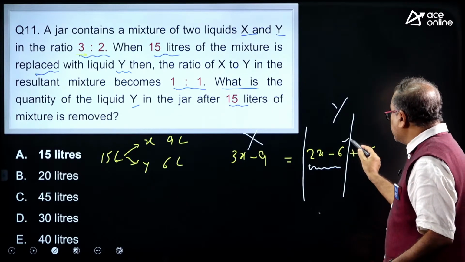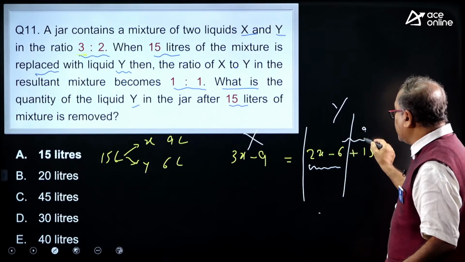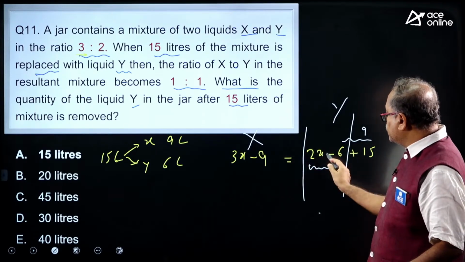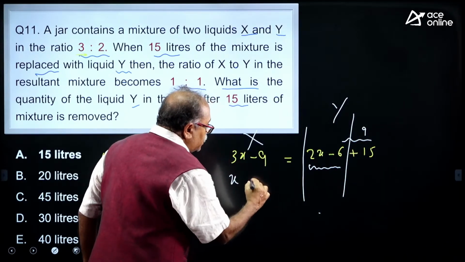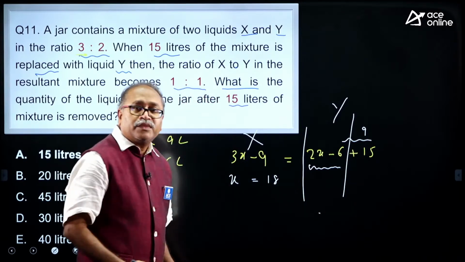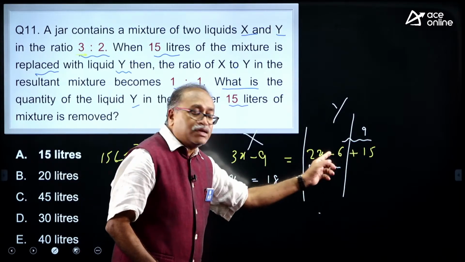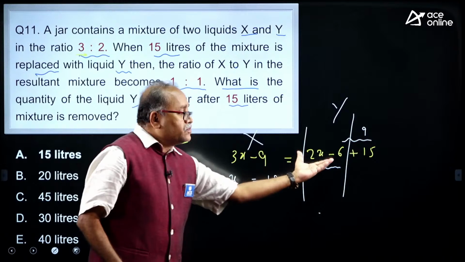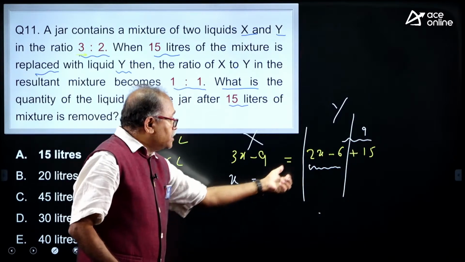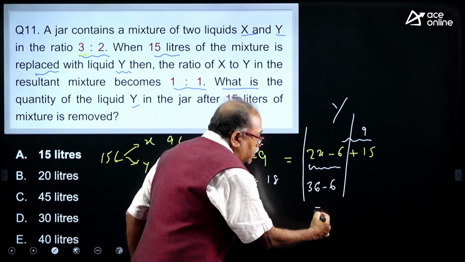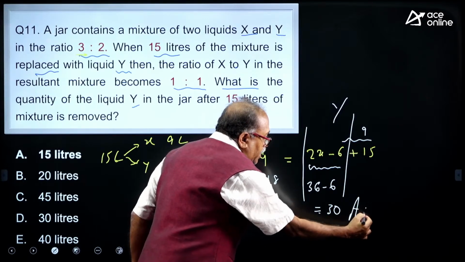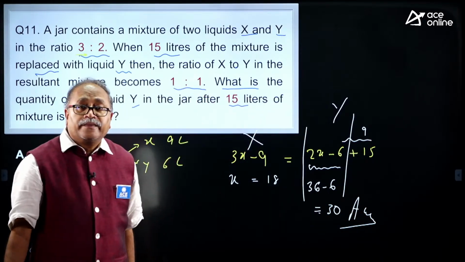This one is 9, and this is 2x, so x is equal to 18. After 15 liters is taken out, 2x is 18 into 2, which is 36, minus 6, which is nothing but 30. That is my answer, my dear friend.